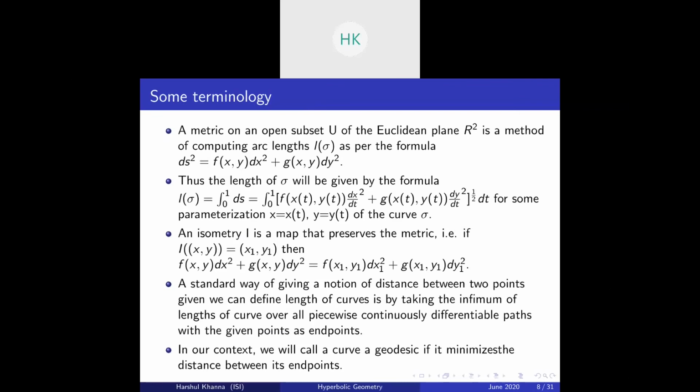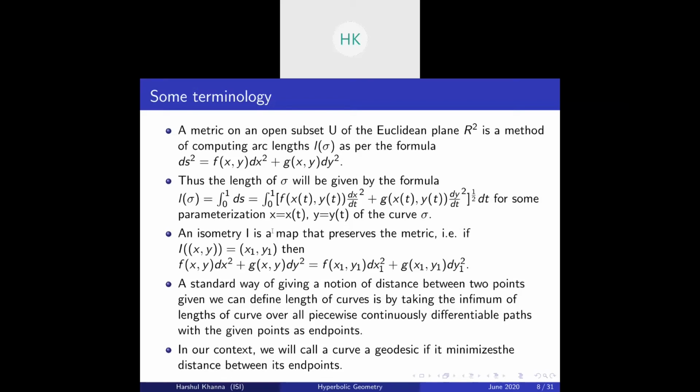So some terminology first. You have seen how to calculate a metric using a distance function. Here is another way. A metric on an open subset U of the Euclidean plane R2 is a method of computing arc lengths L of sigma. Sigma is your curve. As per the formula, ds square is equal to f(x,y) dx square plus g(x,y) dy square, where f(x,y) and g(x,y) are scaling factors in a sense. Thus, the length of sigma will be given by the formula. You can just integrate it from 0 to 1. You normally take the interval of the parameterization to be 0 to 1.